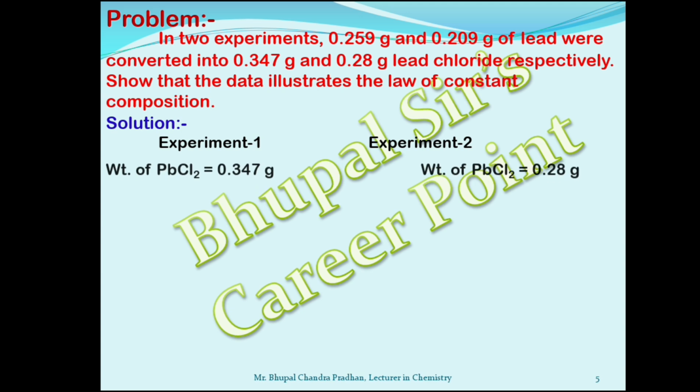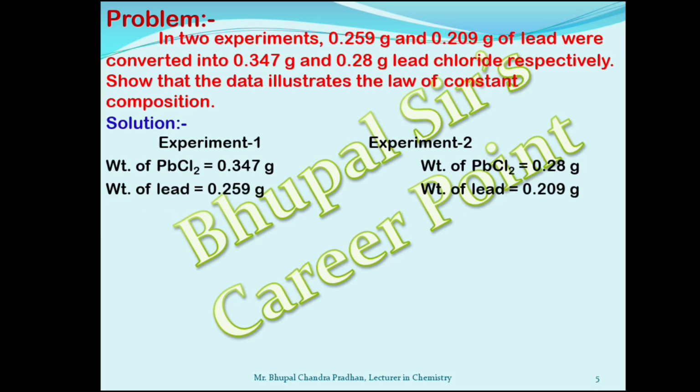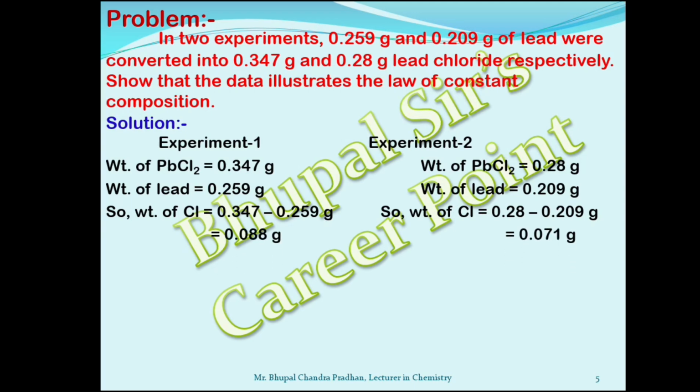In experiment 1, the weight of lead chloride is 0.347 gram, while in experiment 2, it is 0.28 gram. The weight of lead in experiment 1 is 0.259 gram, while in experiment 2, it is 0.209 gram. So, the weight of chlorine in experiment 1 is 0.347 gram minus 0.259 gram, which is equal to 0.088 gram. But in experiment 2, the weight of chlorine is calculated to be 0.071 gram.